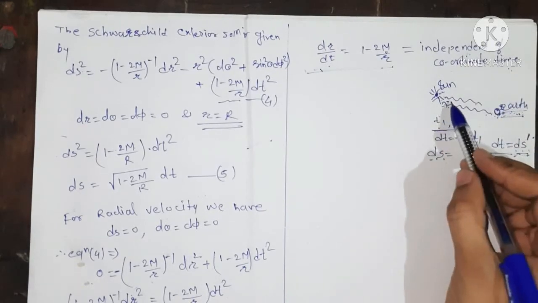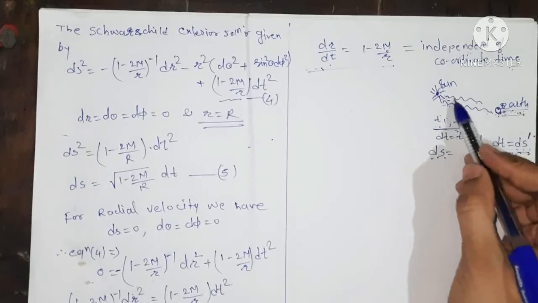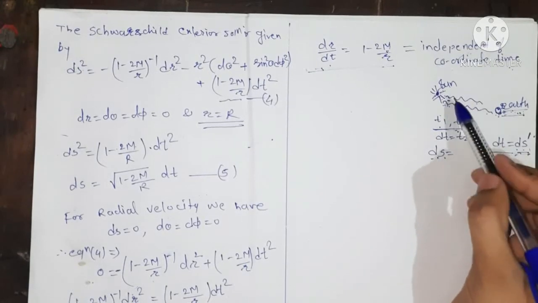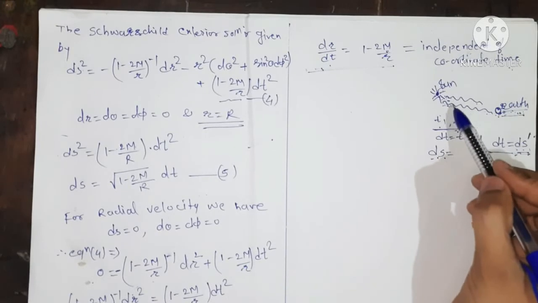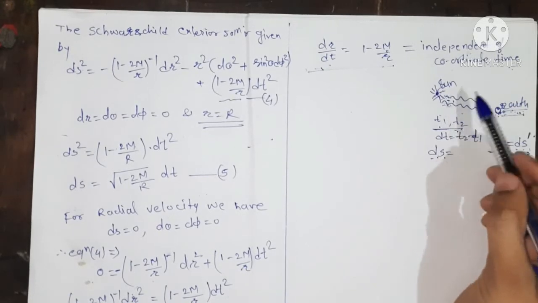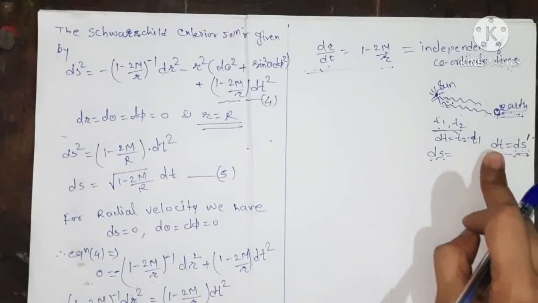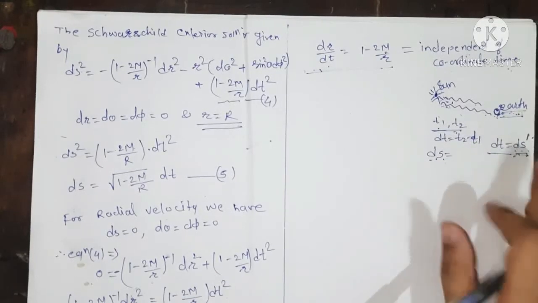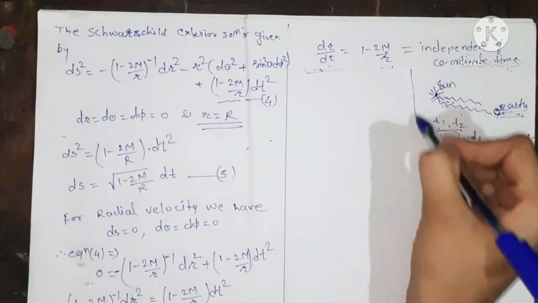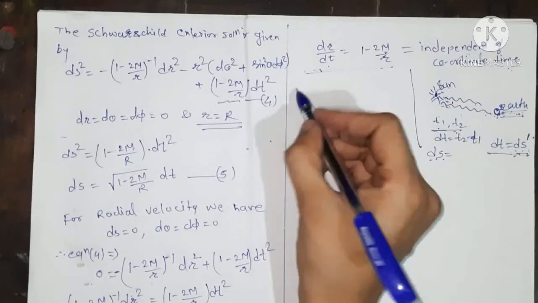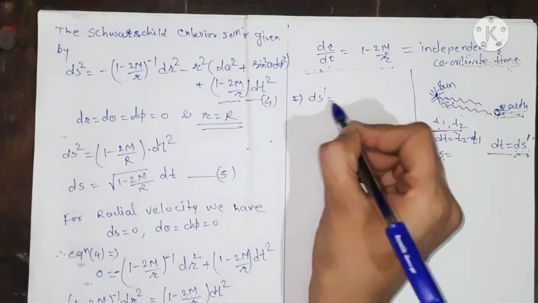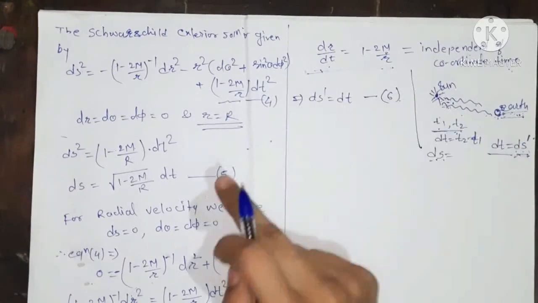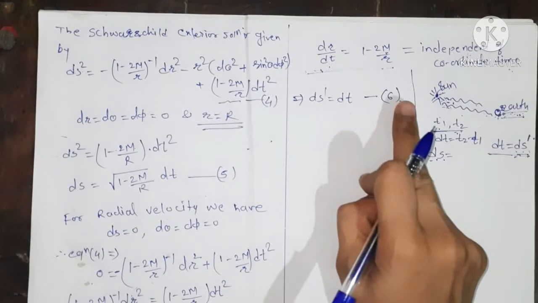So between the successive light waves released, that is, between the first light wave released and the second one released, the coordinate time interval and the proper time interval are equivalent. So we write here that this implies ds dash equals dt, and we give this as equation number 5. Then equation number 6.